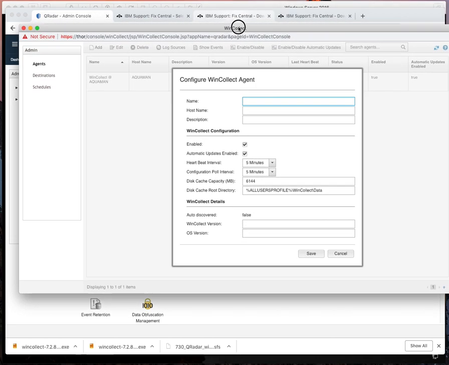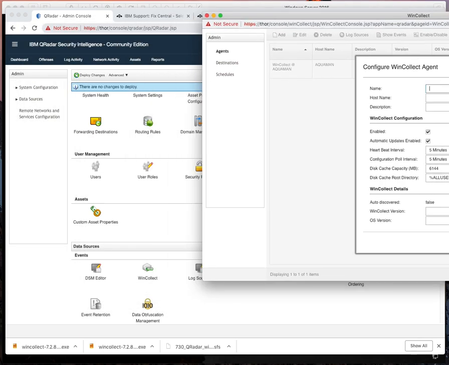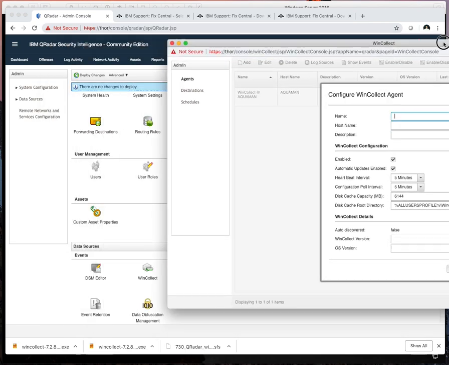I'm going to move this window back over. So this is kind of all the default stuff and we're going to keep it pretty much the same. We're going to make the name for it. Don't have it saved there, so I got to get the name again.